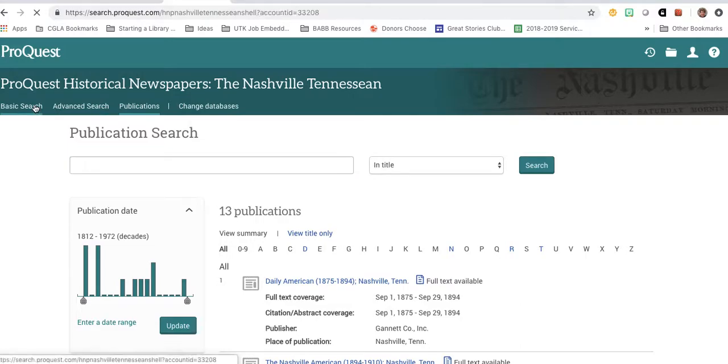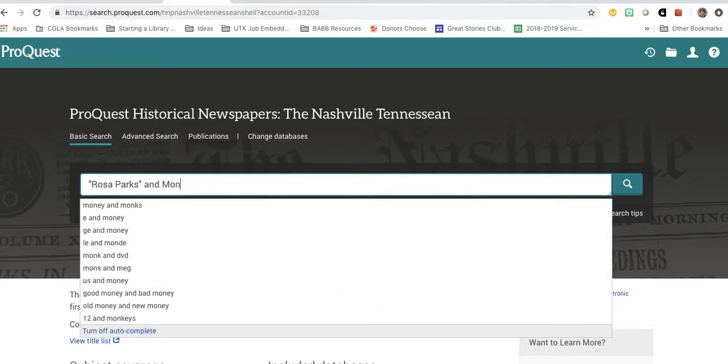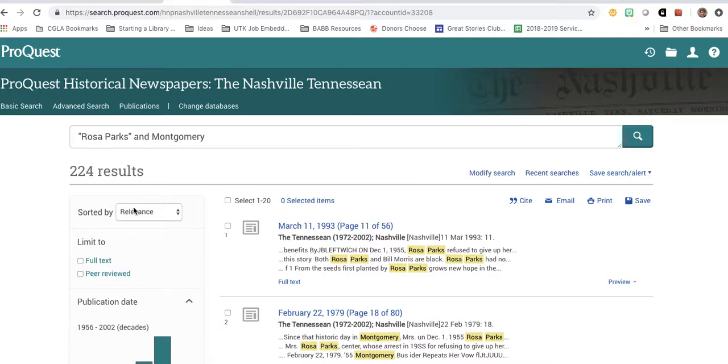So if I do a basic search and I'm looking for newspaper articles about the Montgomery bus boycott, for instance, and maybe I'm looking at Rosa Parks and the role that she played. I do a phrase search for Rosa Parks and Montgomery, and then hit return. So I'll have 224 results.